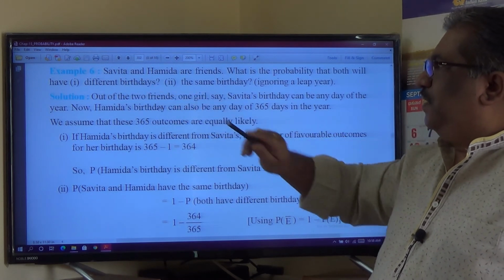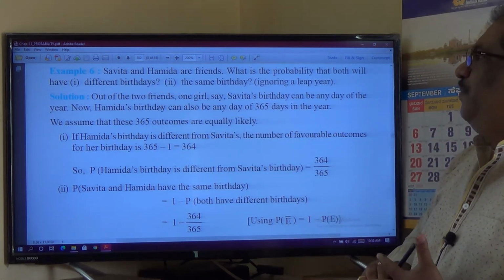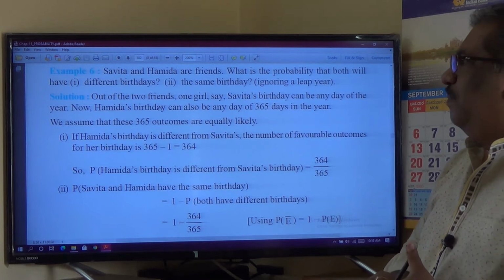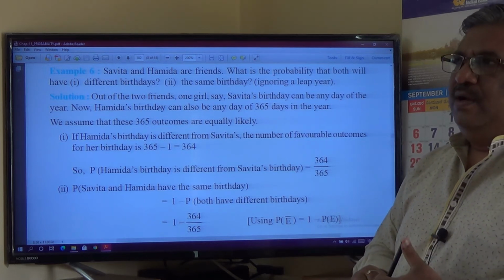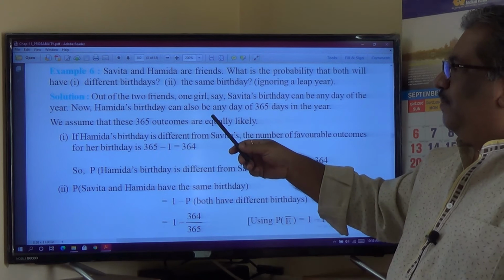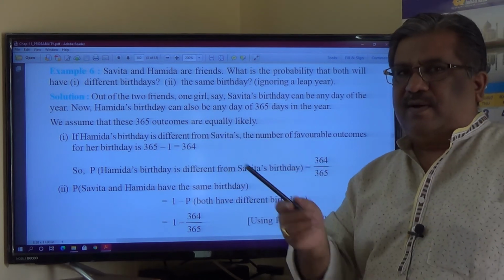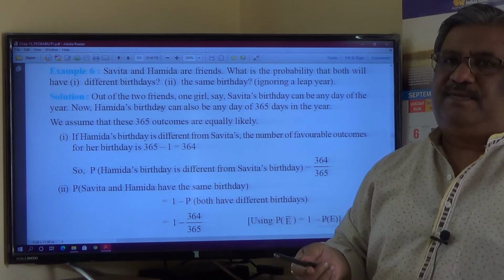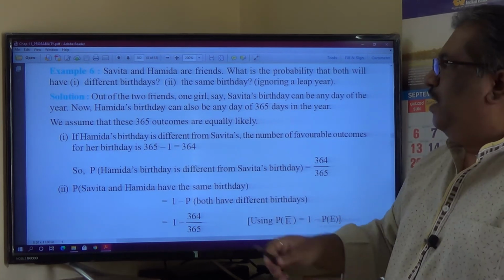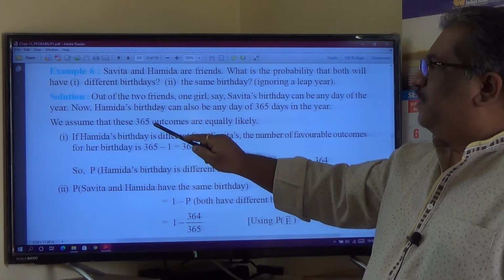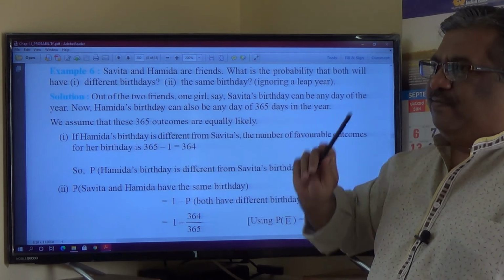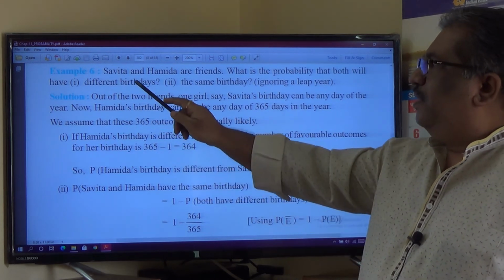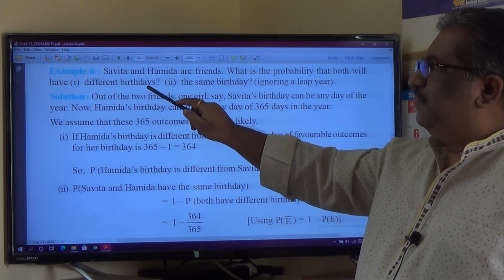To calculate these values, first we should know what are all possible outcomes. The number of all possible outcomes is equal to 365, because out of these 365 days, any one of the days the birthday will fall. Second, different birthdays.